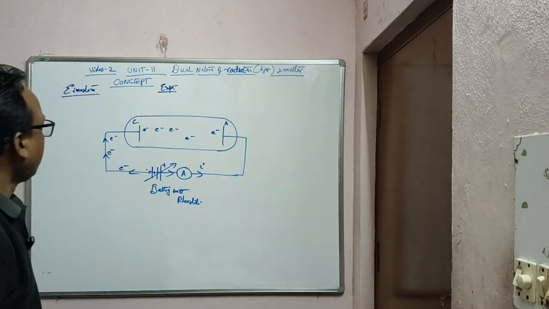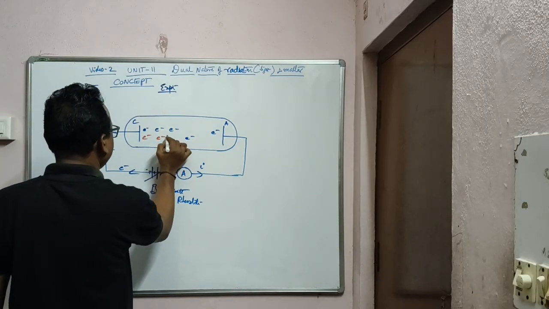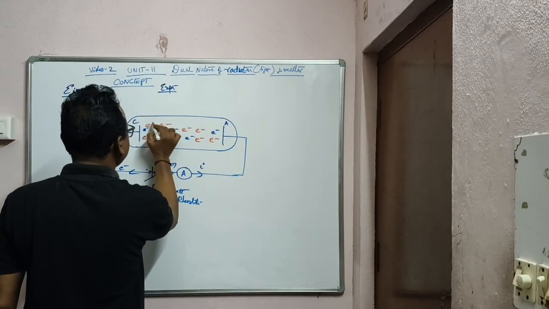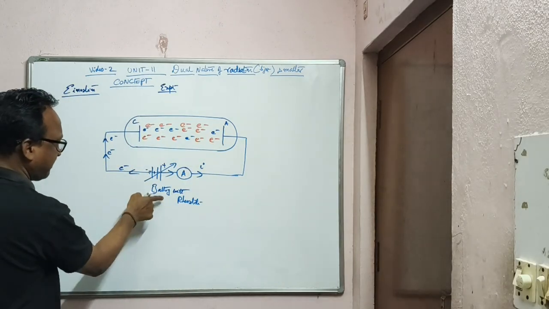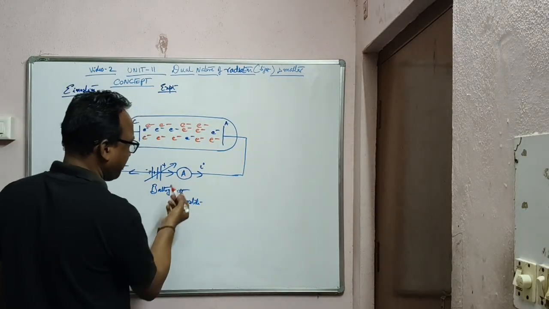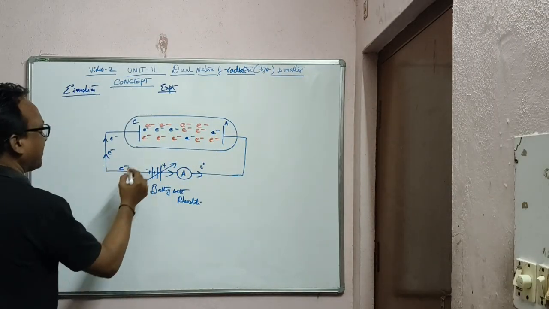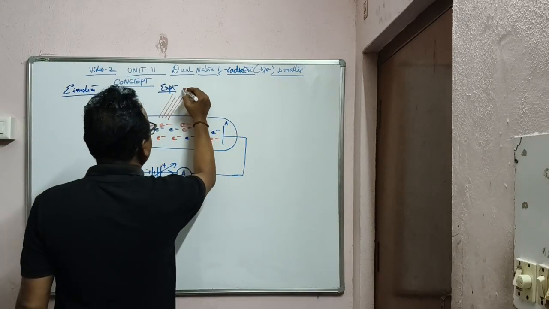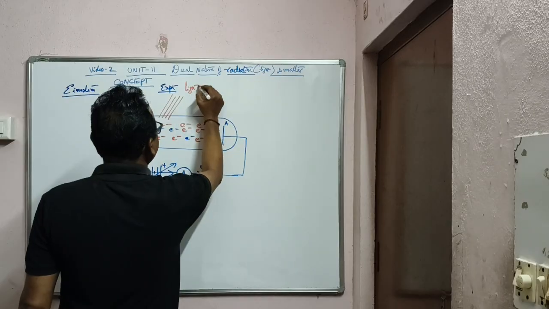Now this is the experimental setup for Einstein's equation. These are the electrons coming out from the cathode and reaching the anode, and you can see the battery with rheostat to change the resistance. You can use an ammeter, milliammeter or microammeter to detect the current. This is the positive plate, this is the negative plate, and here a small window is arranged to follow the intensity of light. This is the incident light.